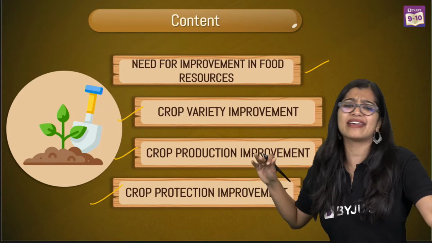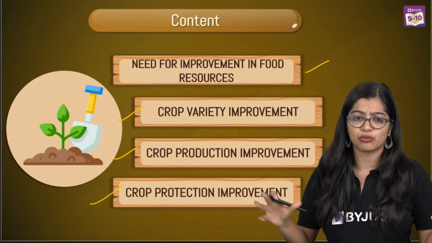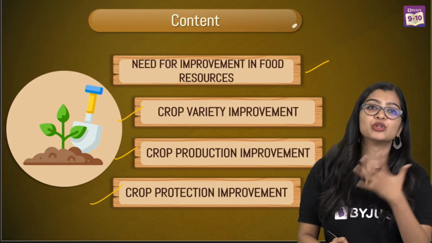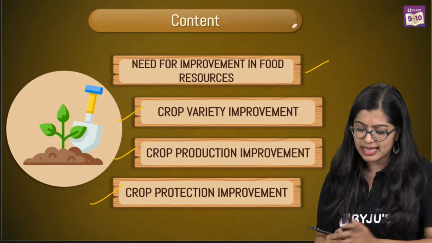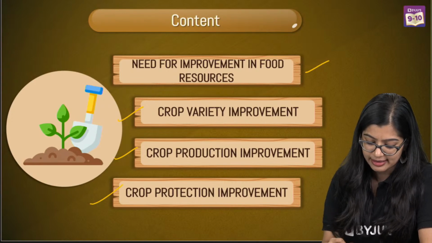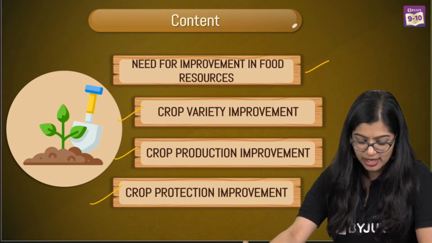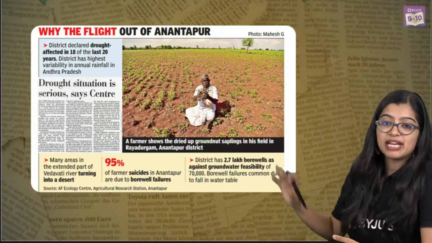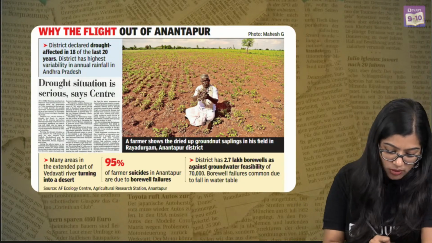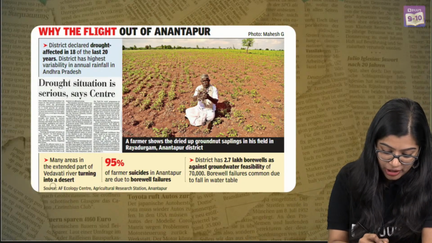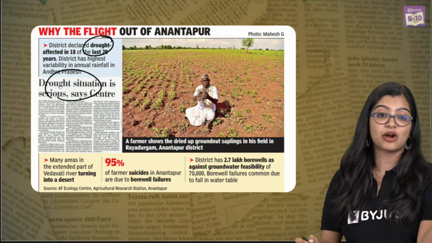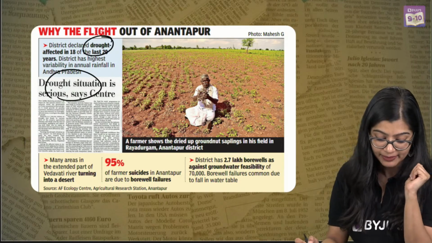Now, before I directly tell you why we need to improve, for those of you who read the newspapers, here and there we would see some articles. Let me just quickly change. Yes. So sometimes we see articles like this, which say that the drought situation is very serious. There are districts all over the world wherein at least 18 out of 20 people have been affected, right?